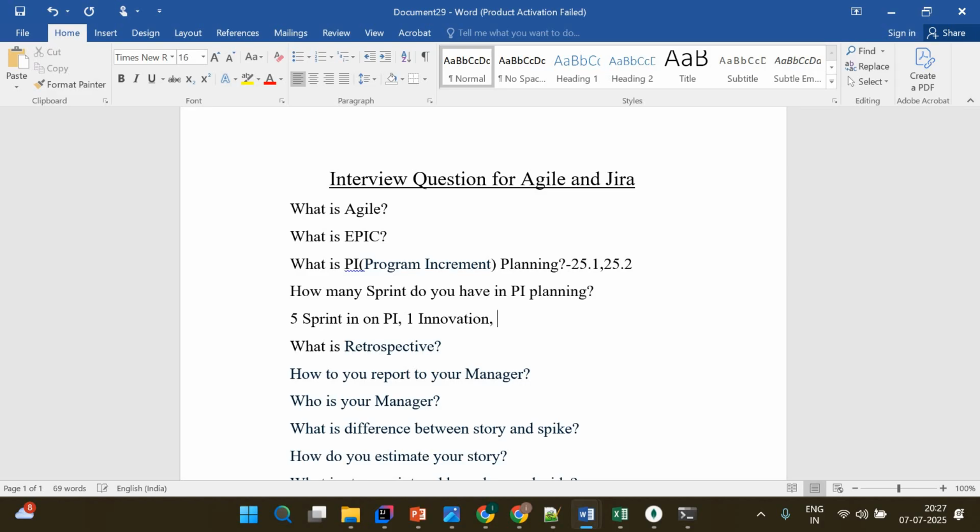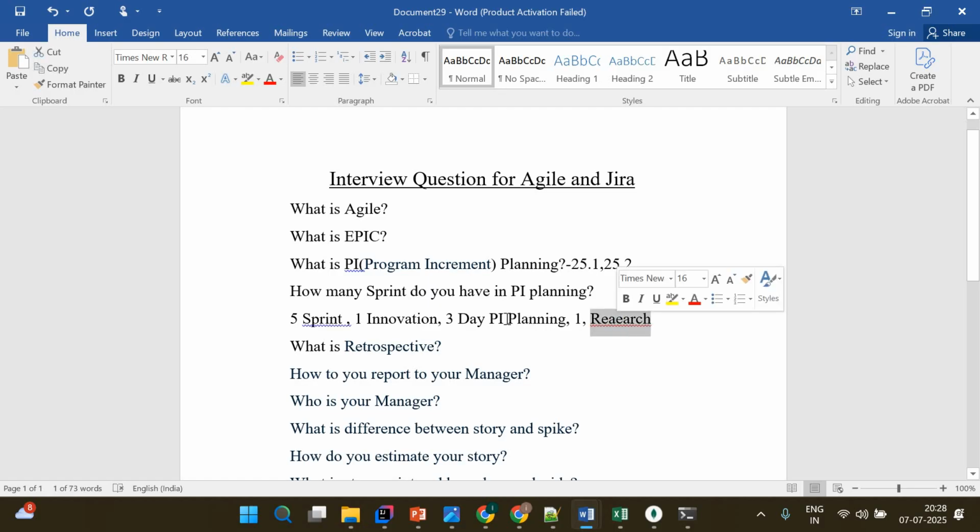Then we have 1 sprint for innovation and 5 sprints, right? 5 sprints for development, 1 for innovation, and 3 days for the PI planning. And the rest, we have 1 more sprint that could be for some kind of research. So that way it is decided. For example, this research will take 1 week. Research and PI planning, both take about 2 weeks, right?